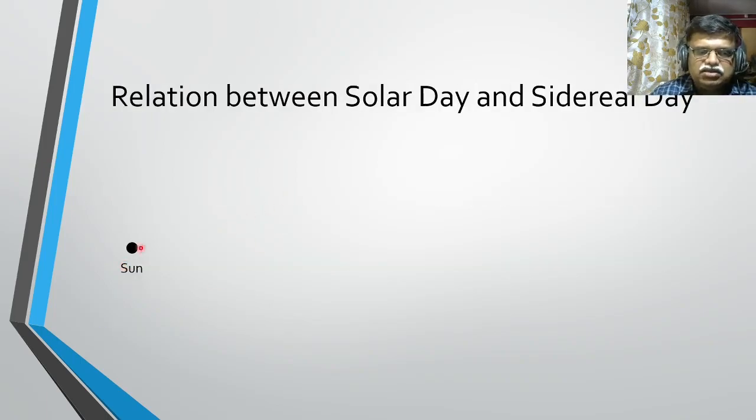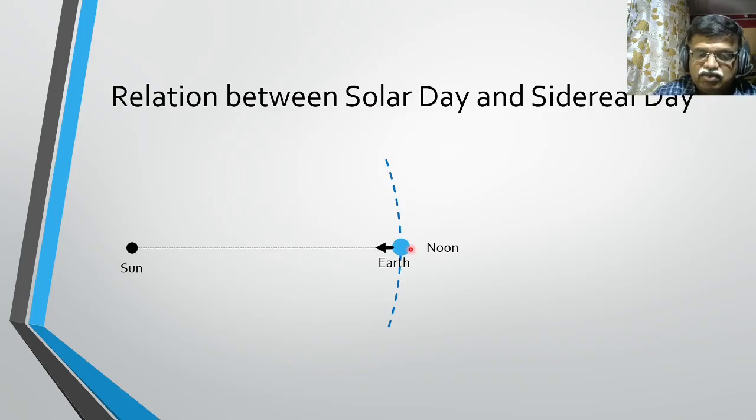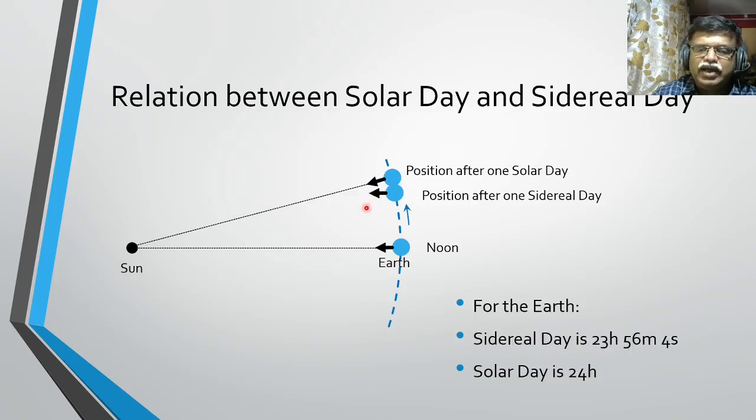So here on the Earth, say this is the sun, this is the orbit of the Earth, and let's suppose the Earth is at this point and you are standing here, this is noon. So exactly the sun is either overhead or on the meridian of the observer. After one sidereal day, the orientation of the observer is again the same, but now the sun is not exactly overhead. But in order for the sun to come overhead or on the meridian, the observer will have to rotate slightly more. And that is this particular position, because during that time the Earth will slightly go ahead in its orbit.